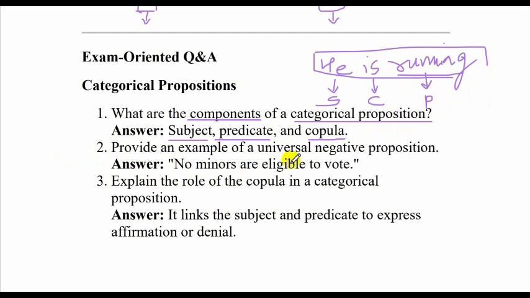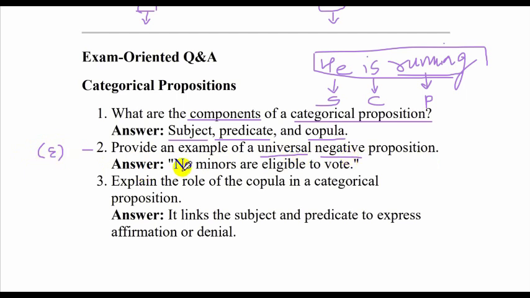Provide an example of a universal negative proposition. Now, first of all, tell me what is universal and then negative. So universal negative would be which proposition? Is it A, E, I, O? I'll wait for 2 seconds. It is E proposition. Universal negative proposition.